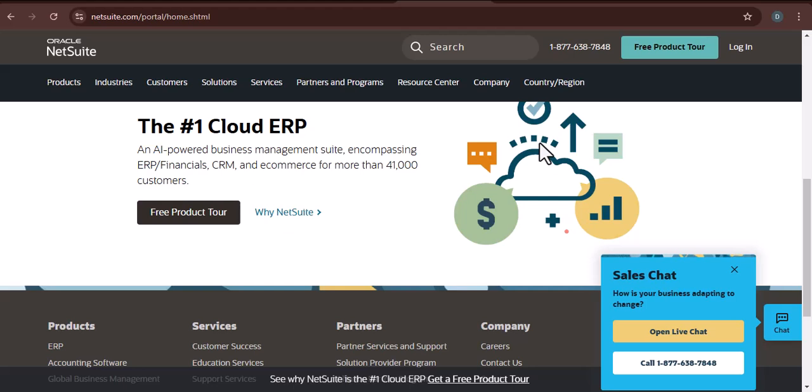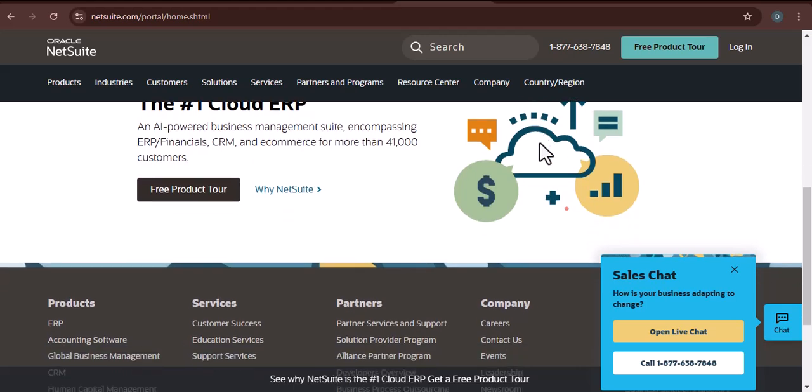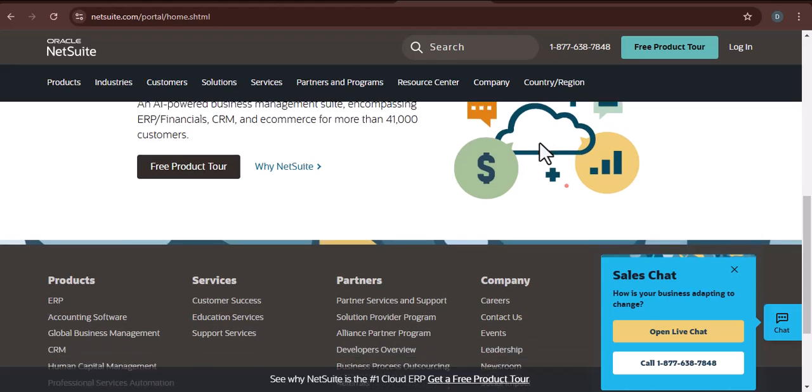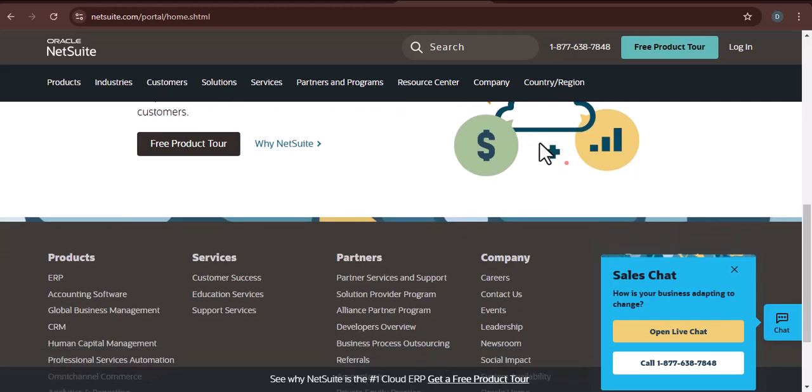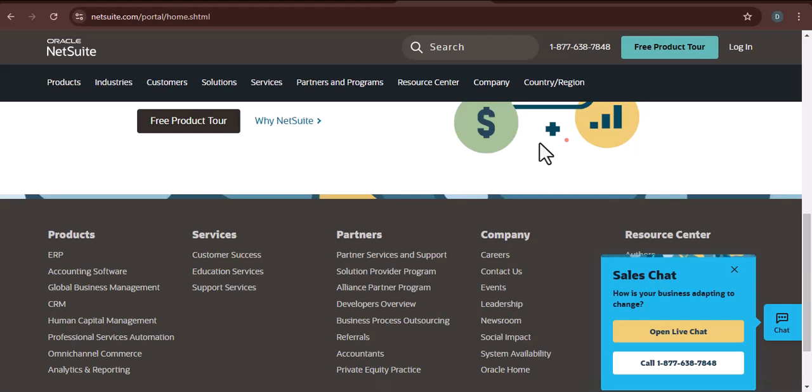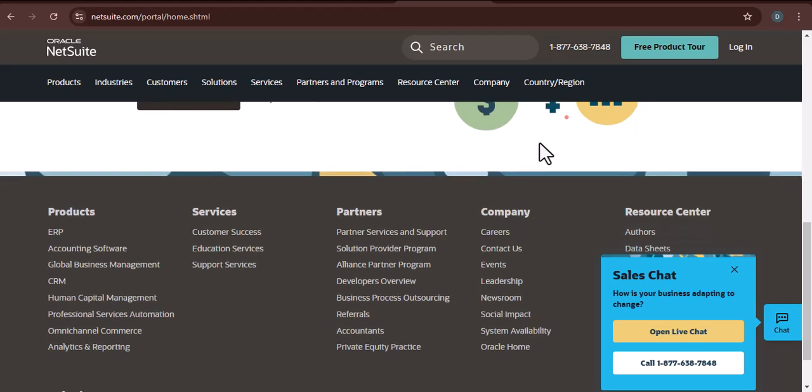Data silos: your sales, marketing, finance, and operations teams are working in separate systems, leading to fragmented data and a lack of visibility. Inefficient processes: manual tasks and outdated workflows are slowing you down and increasing the risk of errors. Limited scalability: your current systems can't keep up with your growth, hindering your ability to expand.